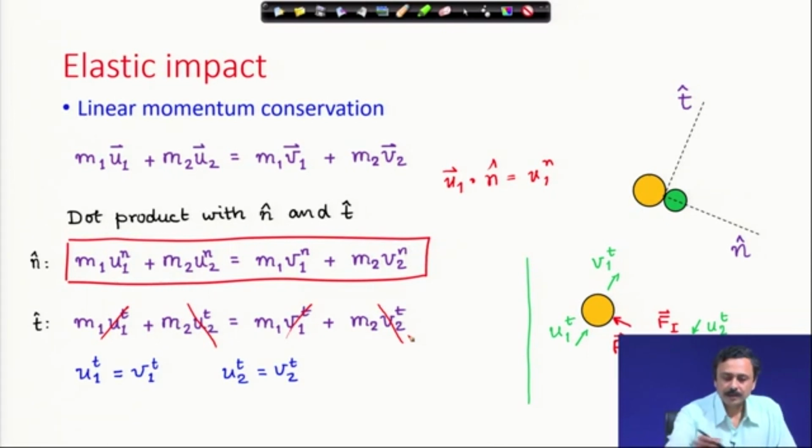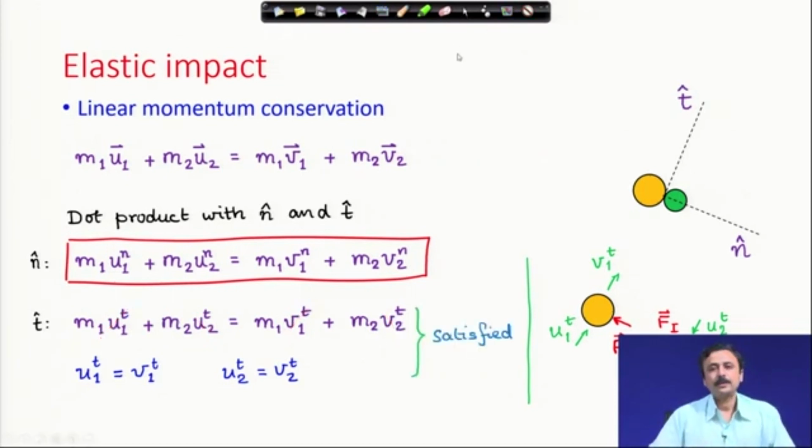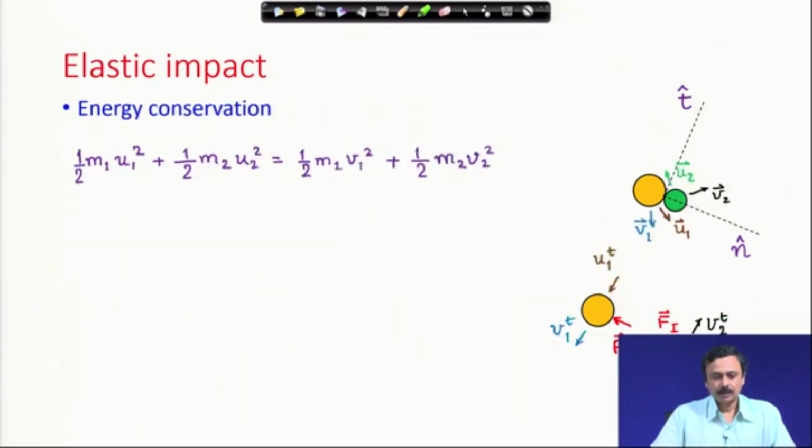Okay. Then we proceed. So, this is trivially satisfied. Therefore, what we are left with is the component of the linear momentum conservation relation in the normal direction of the system. Then we have the energy conservation.